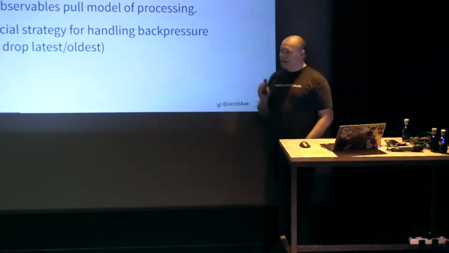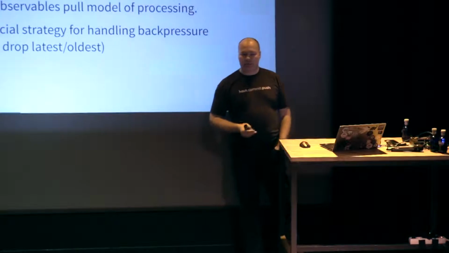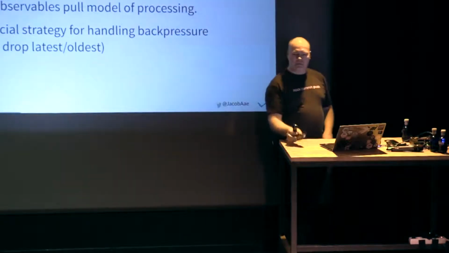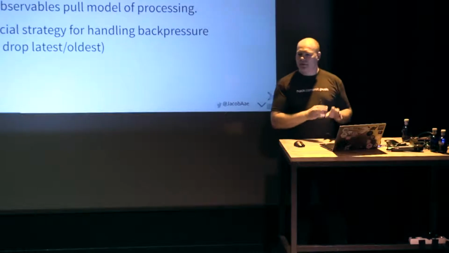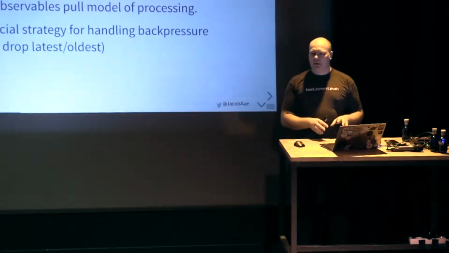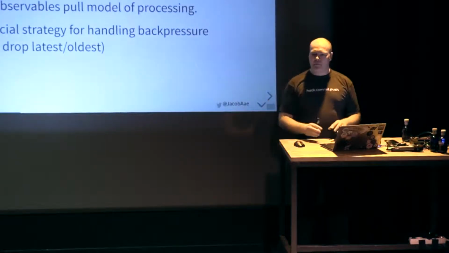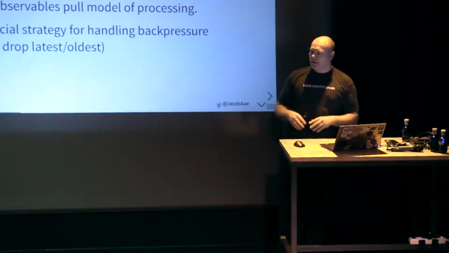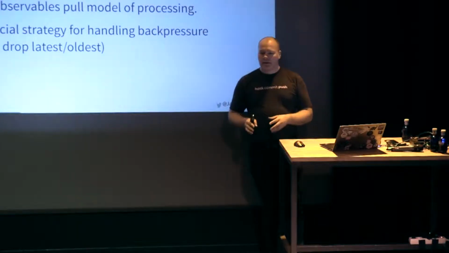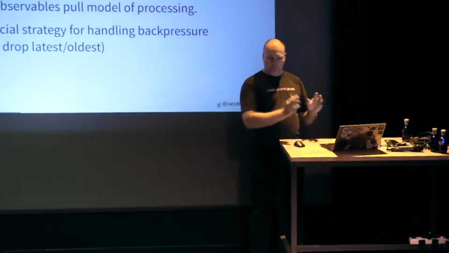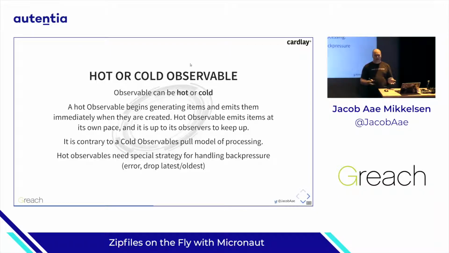Hot observables definitely need a strategy for handling backpressure. If your mouse builds up a lot of events and the operating system is not ready to take them, the clear thing here would be to just drop a few of these events. The user will just move his mouse a little more to the left if he wants the mouse to go to the left. So here, it's safe to drop some of those. You can also buffer the events, but if your producer is producing more events than you can handle in your buffer, minus the events that you're already consuming, then you run out of space in your buffer, and you need a different strategy anyway. So buffers are limited.